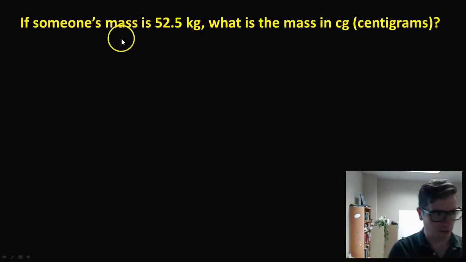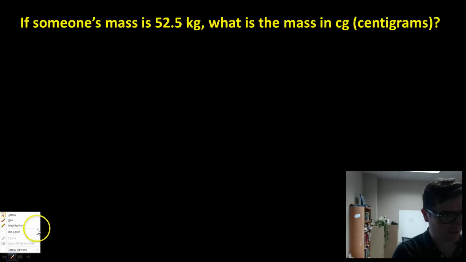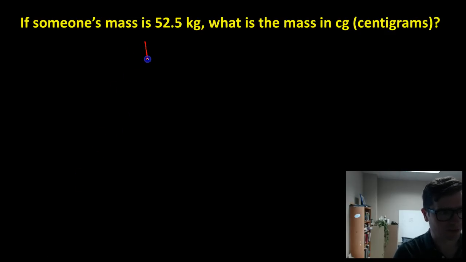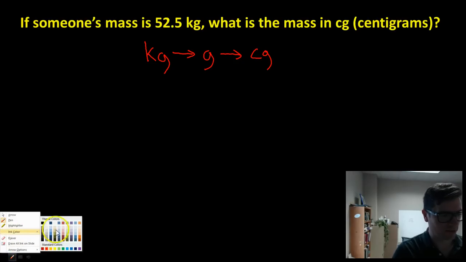Okay, so when we're doing a problem like this, we want to make sure that we know where we are and where we want to go. This might look familiar to the people who did the Pogil exercise in the lab. We want to go from kilograms to the intermediate, the base, which is grams, and then we can go to centigrams. In order to do this, we want to find the conversion factors, and to do that, we need to use our relationships that we can find from the table.